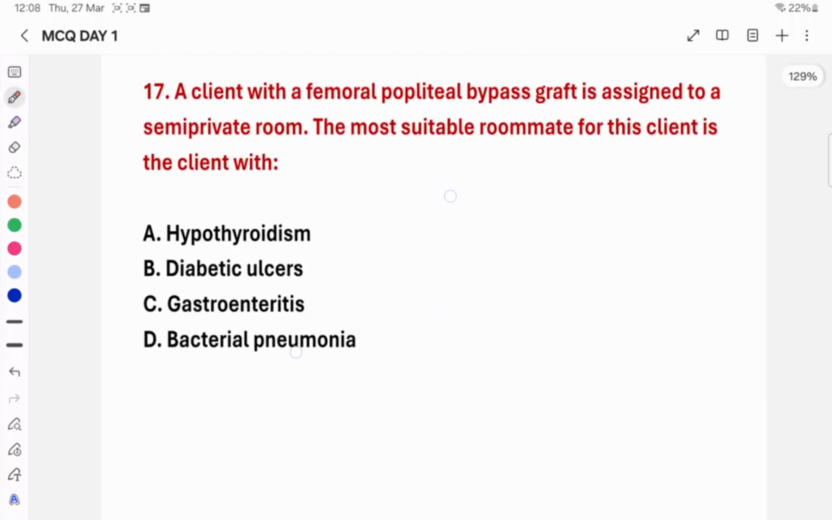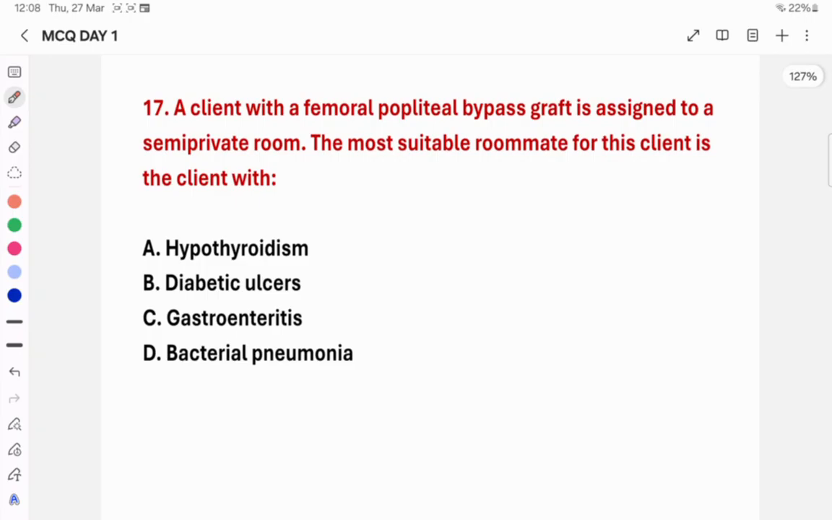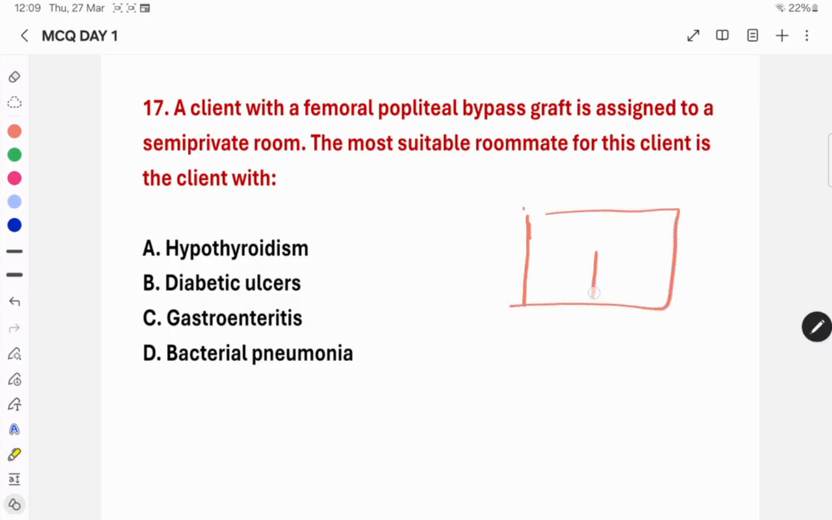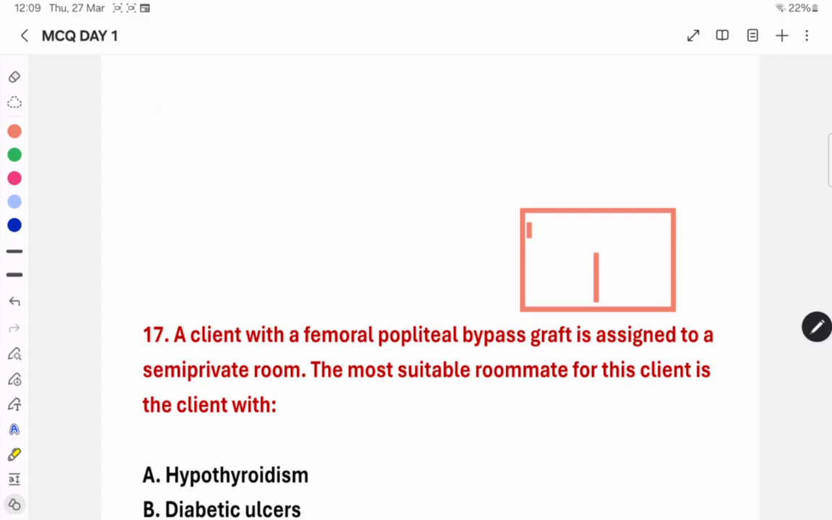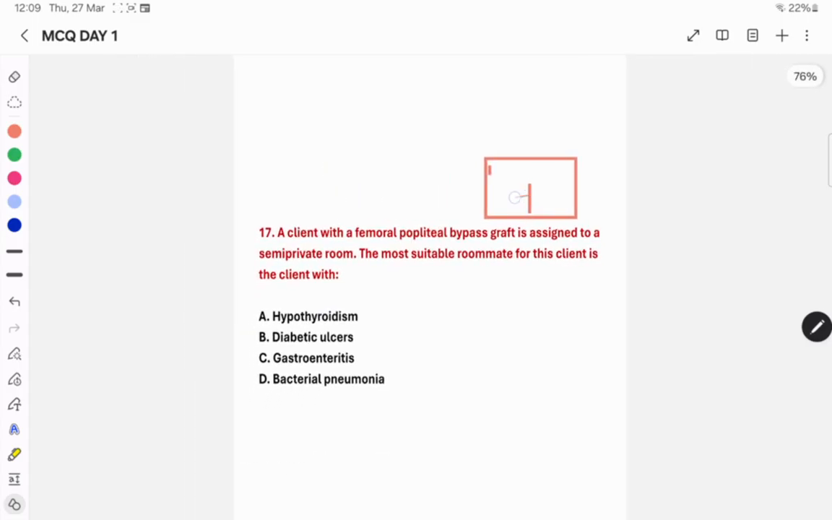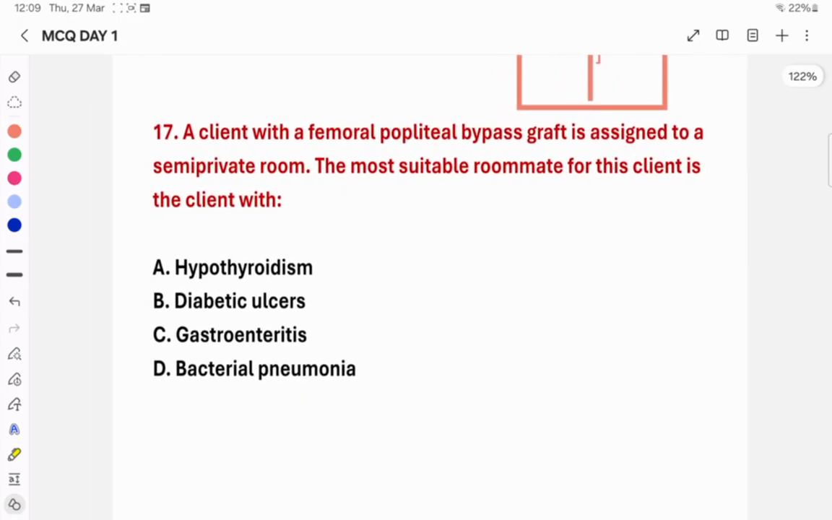Next question. The next question is question number 17. A client with a femoral popliteal bypass graft is assigned to a semi-private room. The most suitable roommate for this client is a client with. Semi-private means there are 2 beds in the semi-private room. So who may be the one more person we can expect in this particular room?